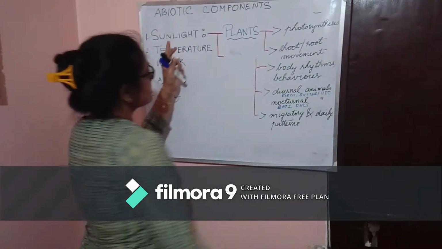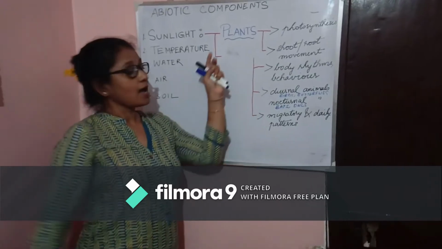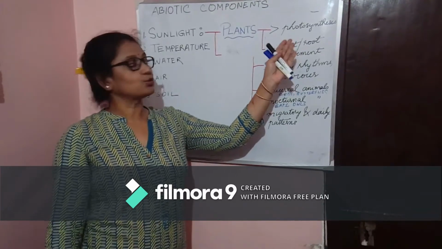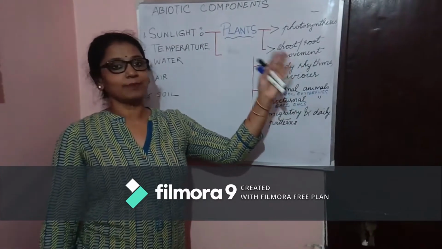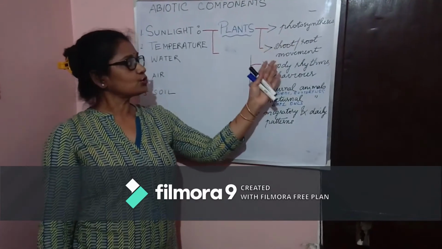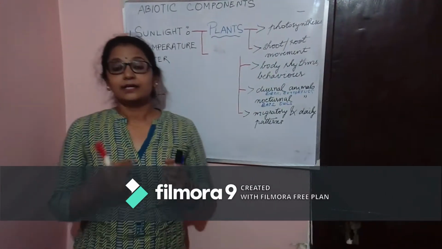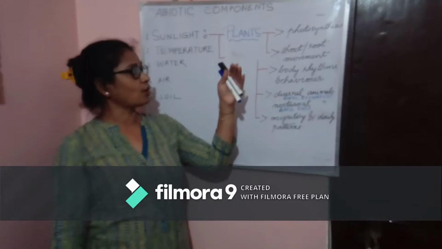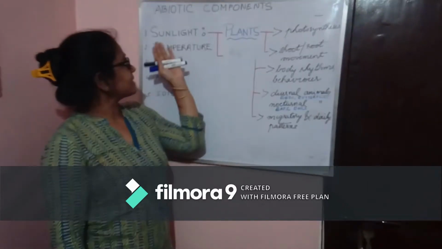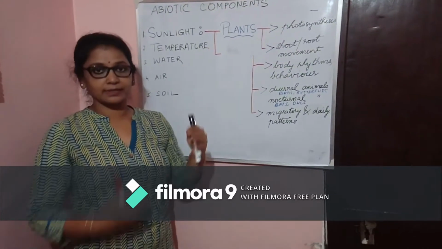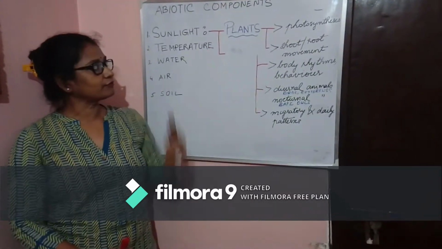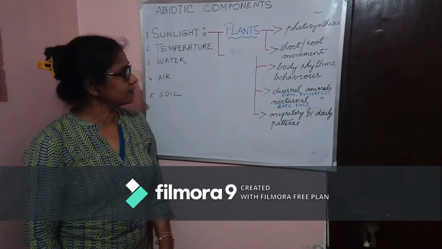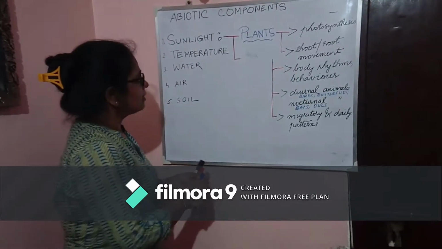Now sunlight, students, how is it important to the plants? In plants, sunlight helps the plants to prepare their own food by the process of photosynthesis, and also the shoot and the root movement, that is the shoot going above the ground and the root going below the ground. This movement also depends on the sunlight. So this movement of the plants is shown with the help of this abiotic component, sunlight.